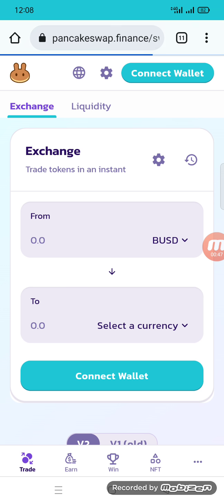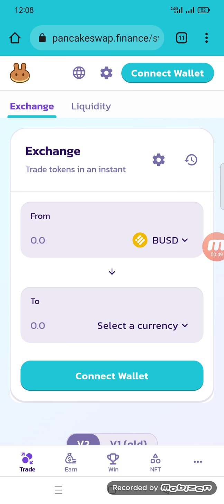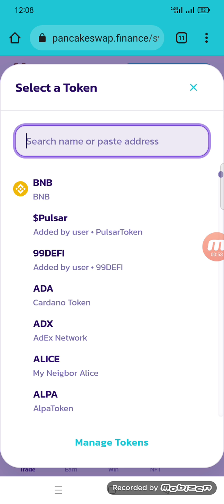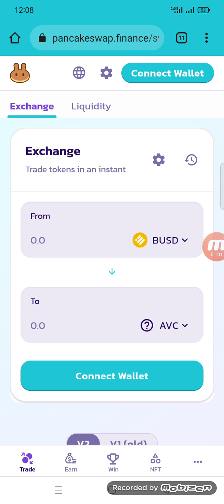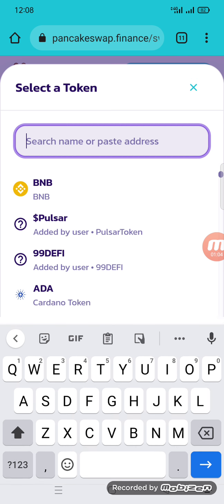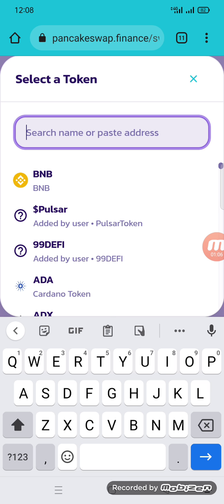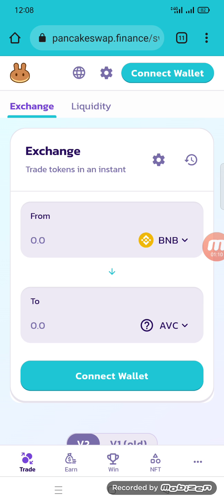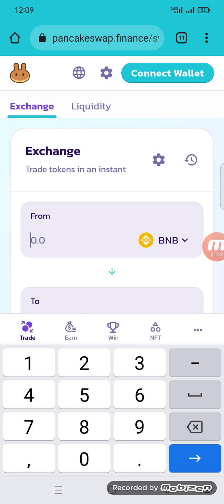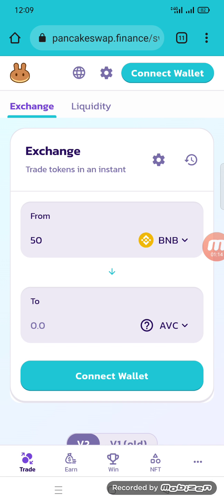After clicking on it, PancakeSwap will appear, and after connecting your wallet and selecting the currency, if you want to buy the token in BNB, you can buy the token in BNB and click on I understand and import the token. After importing it, if you want to buy the token with BNB or BUSD, you can select BNB. BNB is better than BUSD, so select BNB. After selecting BNB, select the amount you want to buy.